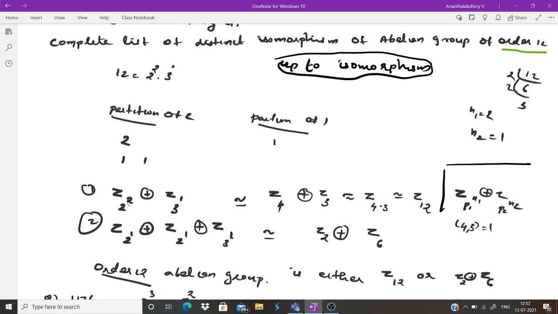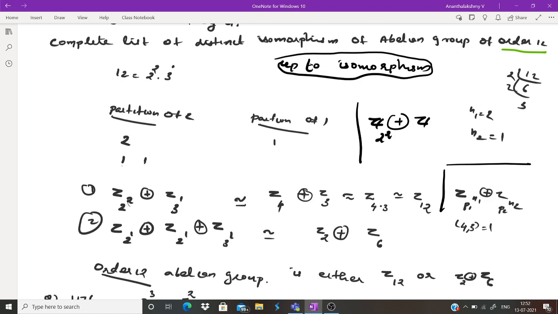Here n1 is 2, or n1, n2 are 1, 1. So first you can write it like this: Z2 squared, then direct sum Z, and then it is finished. All the partitions of 2 are over.